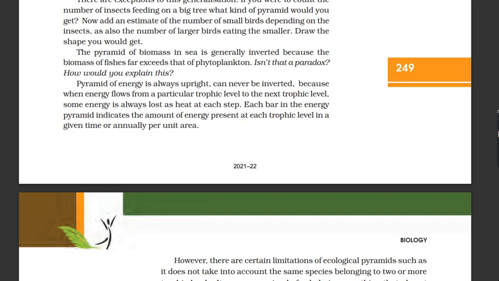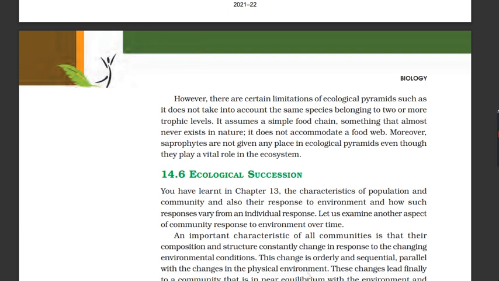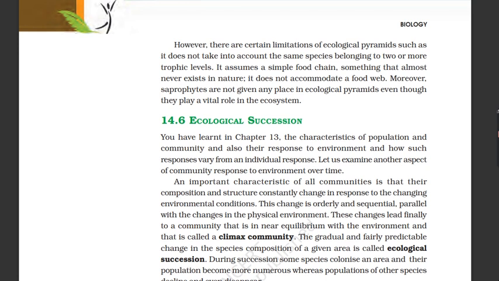However, there are certain limitations of ecological pyramids such as it does not take into account the same species belonging to two or more trophic levels. It assumes a simple food chain, something that almost never exists in nature. It does not accommodate a food web. Moreover, saprophytes are not given any place in ecological pyramids even though they play a vital role in the ecosystem.